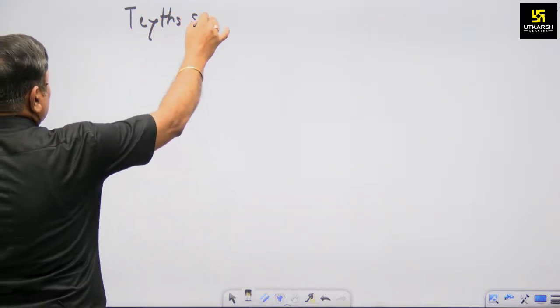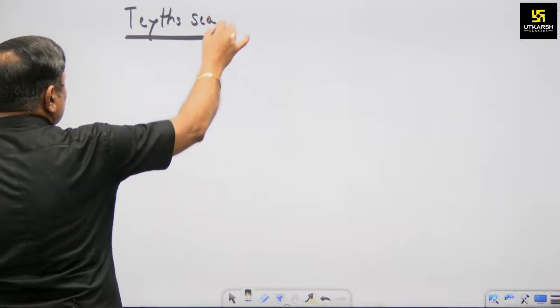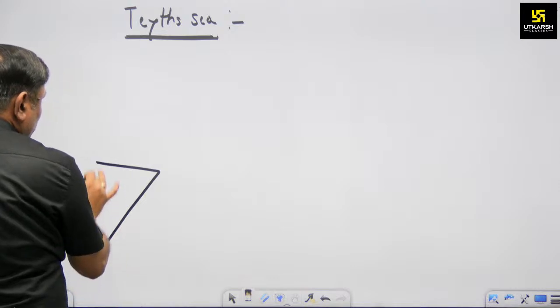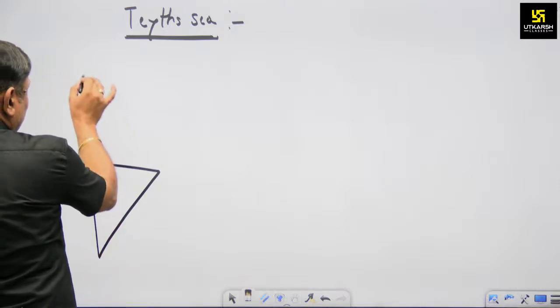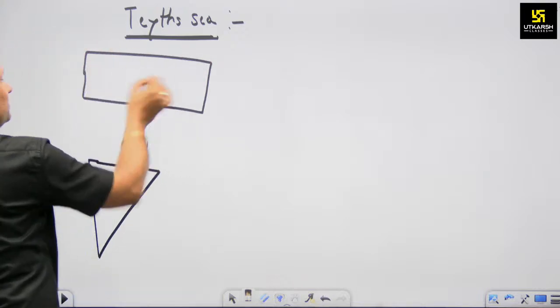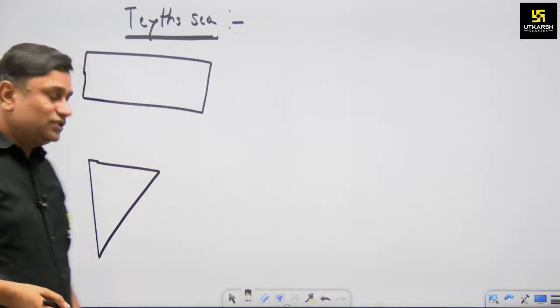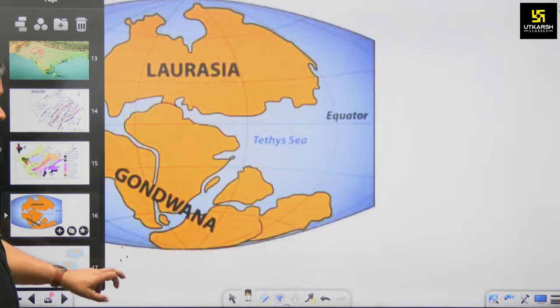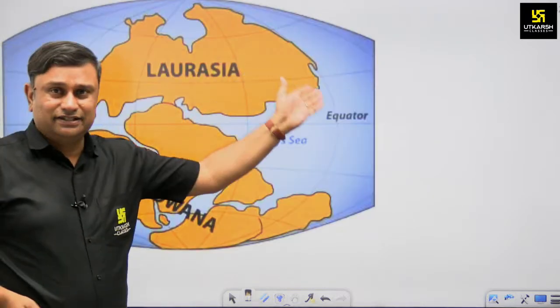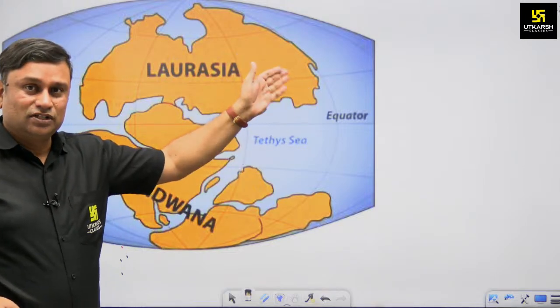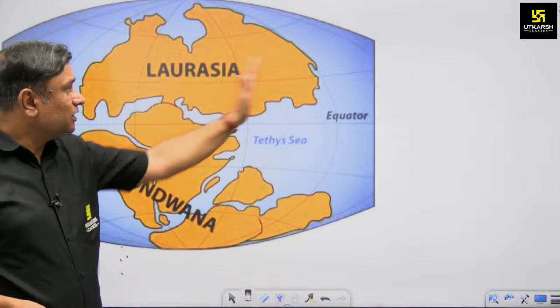Tethys Sea, so remains of Tethys Sea. So what is Tethys Sea? Tethys Sea is a shallow water body situated in between Gondwana land and Angara land. Angara land is the eastern part of Laurentia. The eastern section of Laurentia in present time, the Chinese section or the Tibetan region, is known as Angara land. So Angara land is the eastern part of Laurentia.